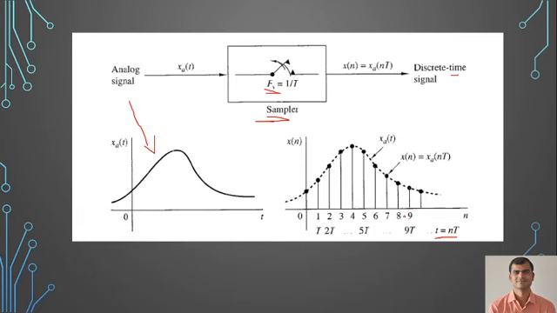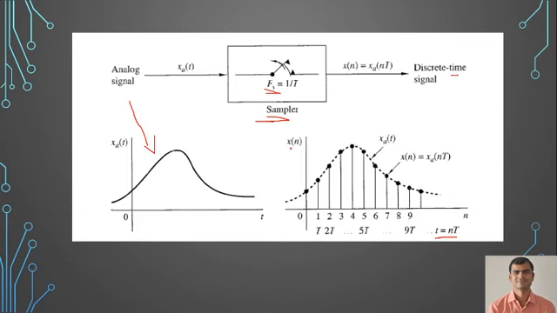Now sampling means what? When we digitize the coordinate, it is known as sampling, and when we digitize the amplitude, it is known as quantization. So to have a digital signal, we require both sampling and quantization. When we are converting a continuous signal into digital form, we require sampling and we require quantization. So remember, digitizing the coordinates, that is the x-axis, is known as sampling, and digitizing the amplitude, that is the y-axis, is known as quantization. In that way we convert the analog signal into a discrete time signal.